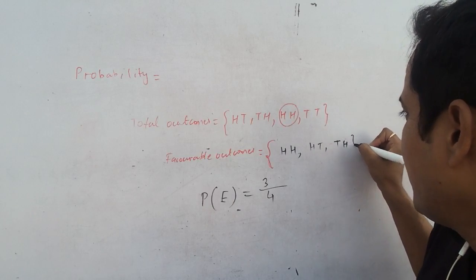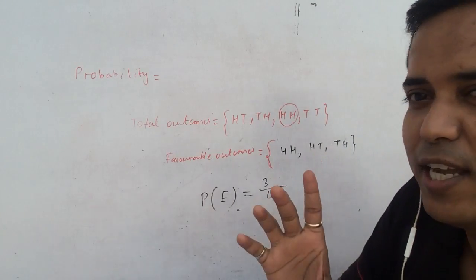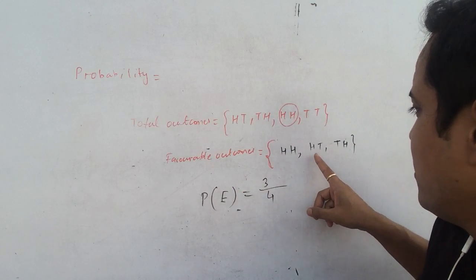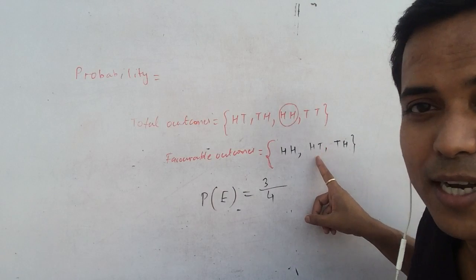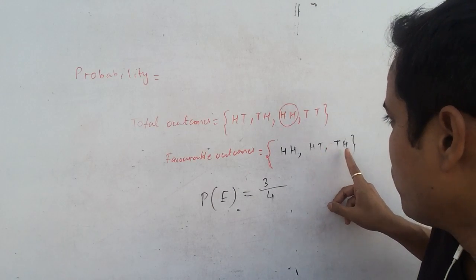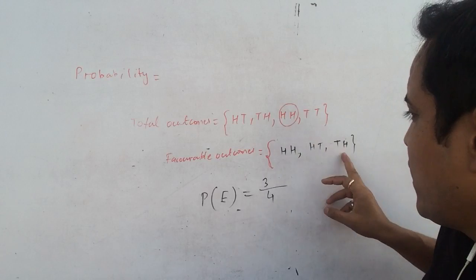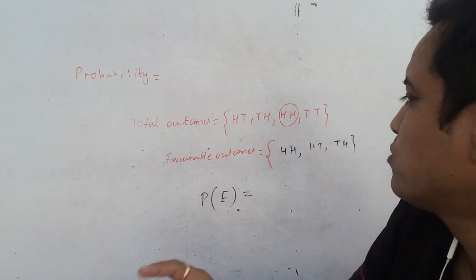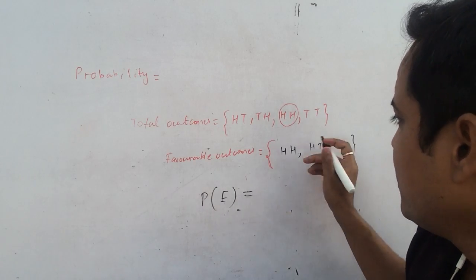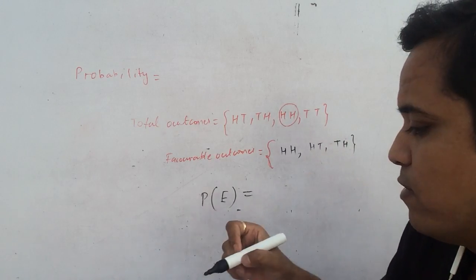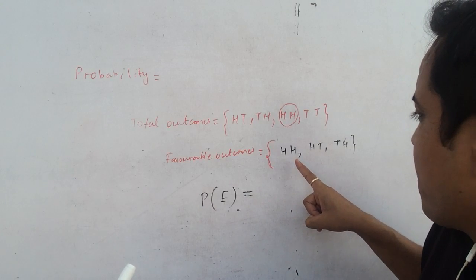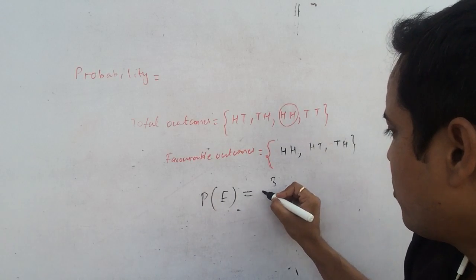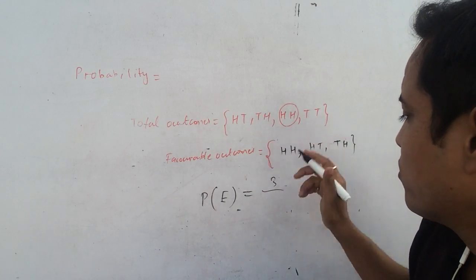In head head you are not getting any tails, in head tail you are getting one tail, in tail head you are getting one tail, but you cannot take the case of tail tail. So in at most one tail you are also getting a probability of 3 upon 4. The number of favorable outcomes is 1, 2, 3 upon the number of total outcomes, 1, 2, 3, 4.